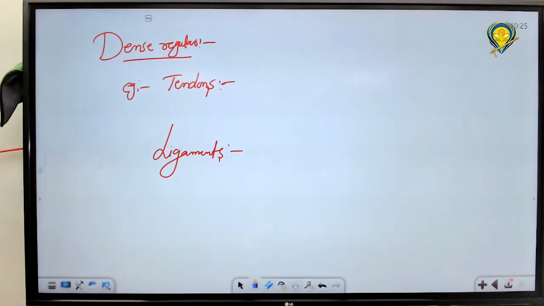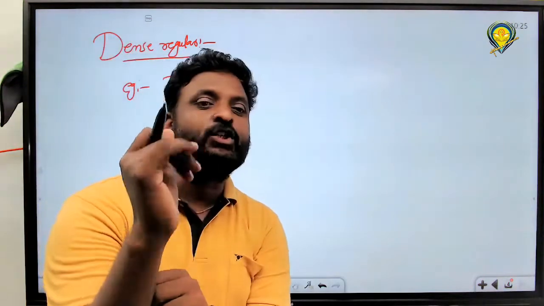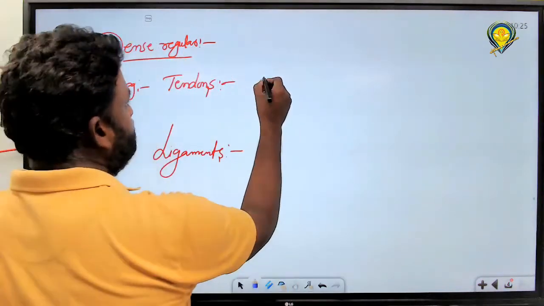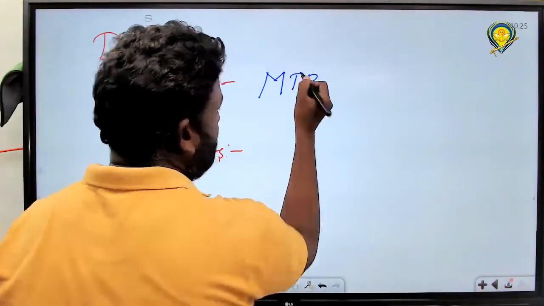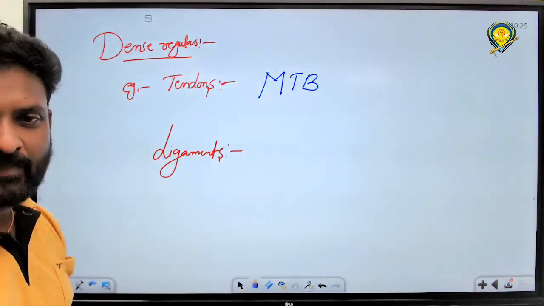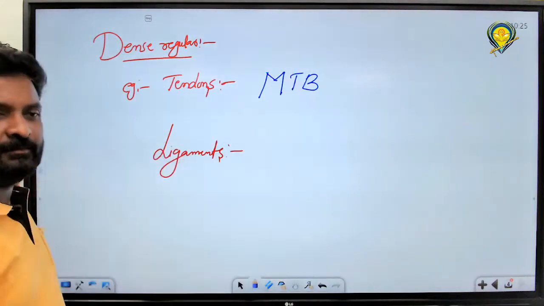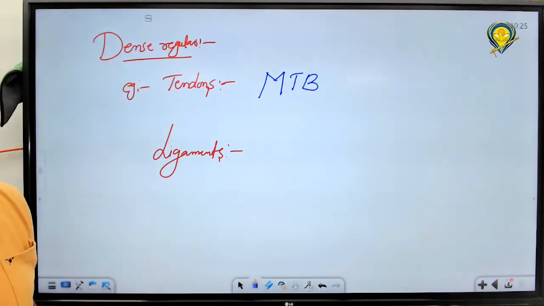Right. Tendon means muscle connected to bone. Please write it. Shall we write it like MTB? Muscle to bone. Then what about ligament?